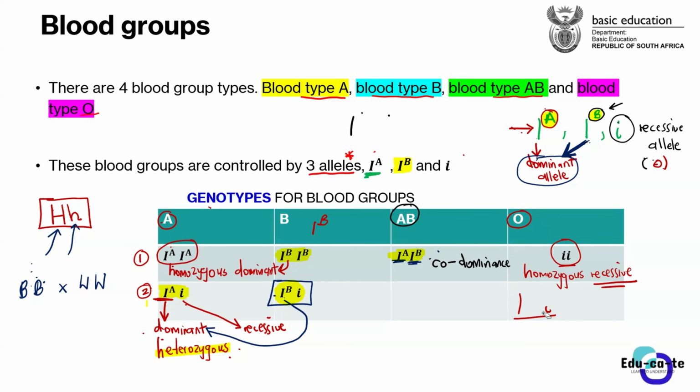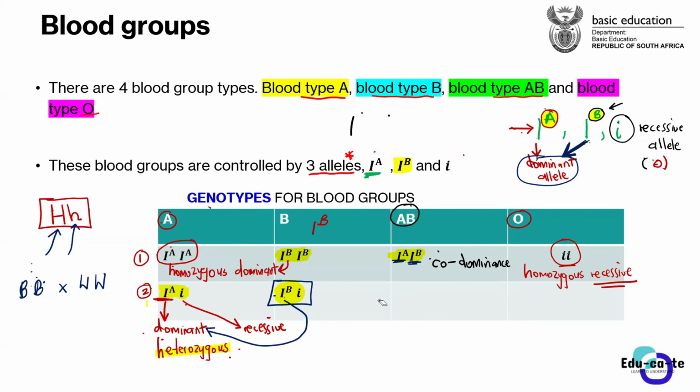So, sir, can blood type O donate to A and B? Blood type O donating to A and B. I think if A and B are in a heterozygous condition, blood type O can be able to donate to them. Yeah. You can go and confirm that. But I think so.